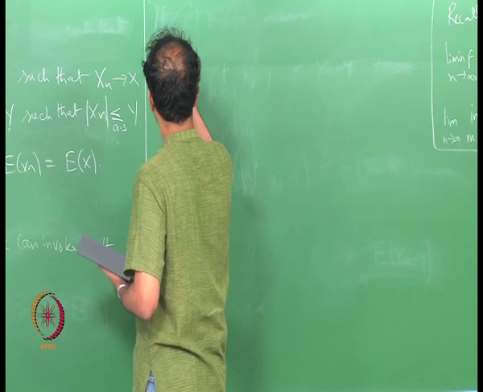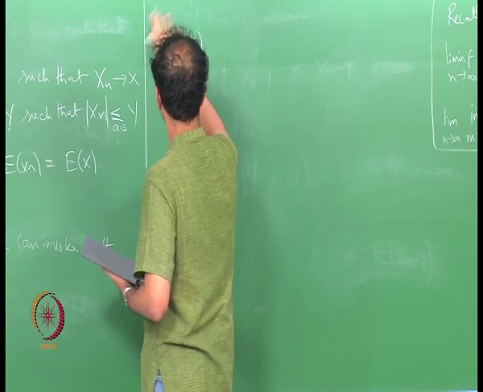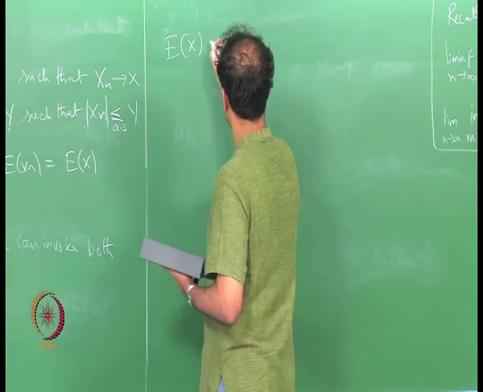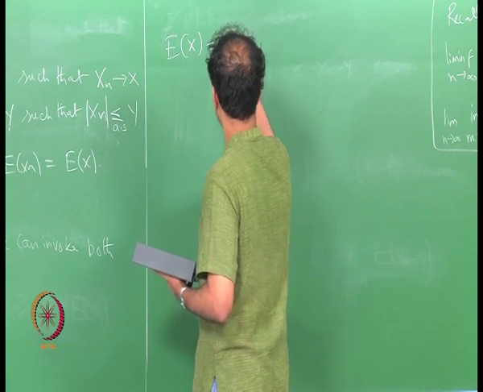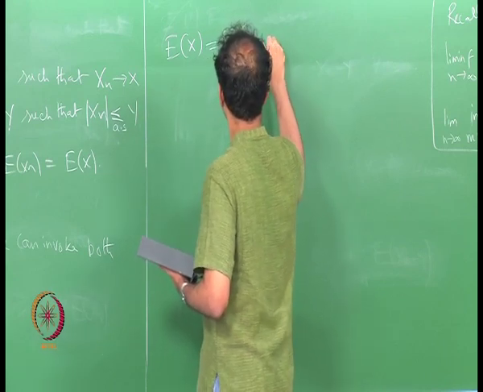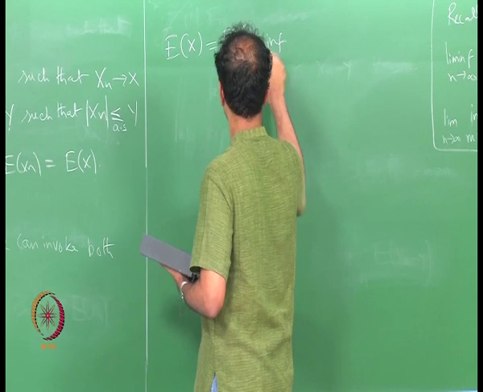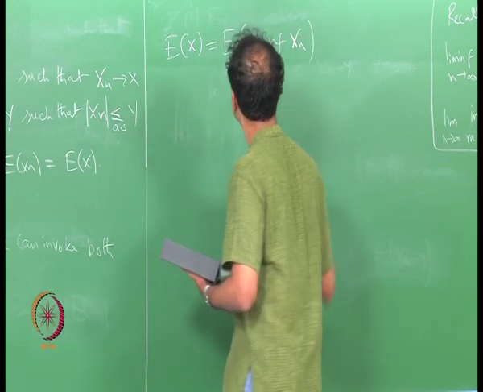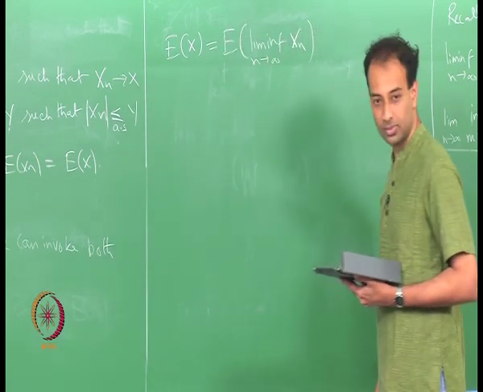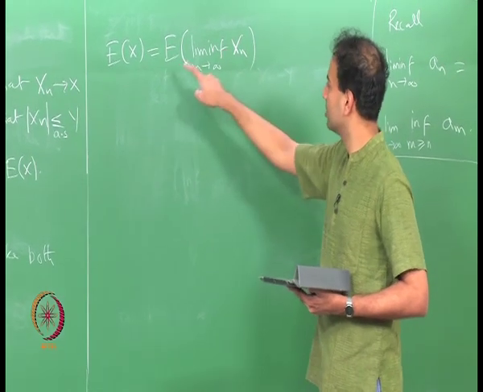So, you have expectation of x. See, expectation of x is equal to the expectation of lim inf of x n. Why is this true?